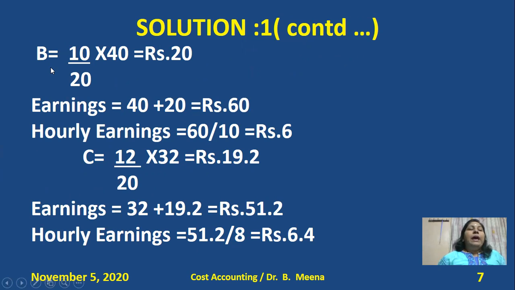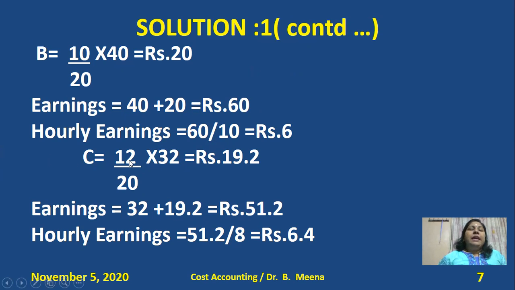If we check the bonus calculation of B, 10 hours is saved and standard time is 20, and time wages of B is 40. So you'll get the bonus 20. So B's earnings for 10 hours is 40 time wages plus 20 rupees as the bonus as per the Rowan plan, and 60 rupees is the earnings as per the Rowan plan. For 10 hours means what is for 1 hour? So how to calculate: 60 rupees divided by 10 hours? Rupees 6.